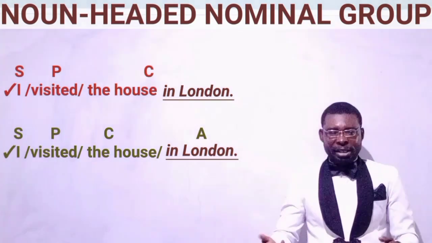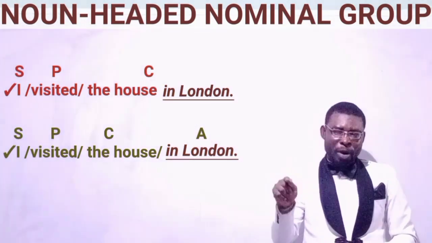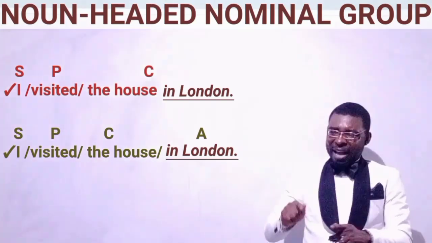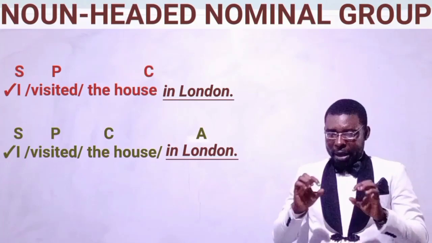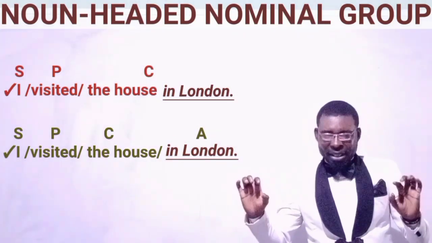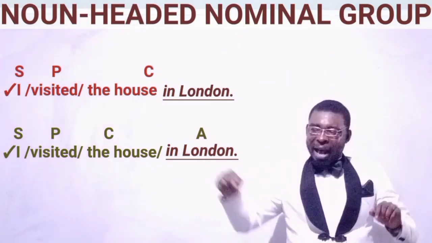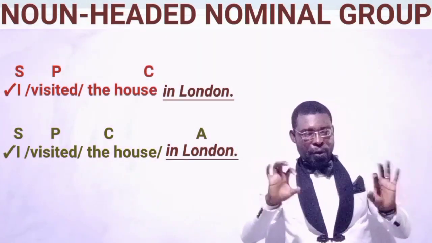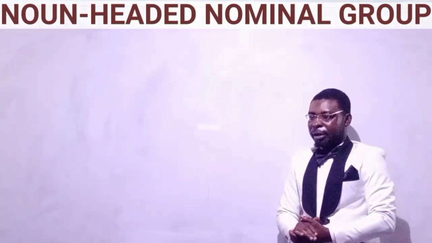But if the expression means you visited a particular house when you were in London, when you traveled to London, the adverbial group in London, underlined, is therefore operating as an adverb, as an adjunct within the clause. Is it clear? All right.